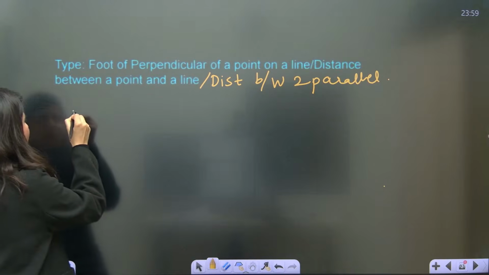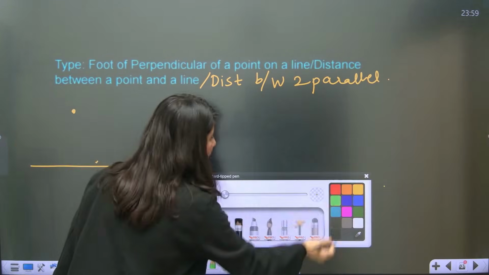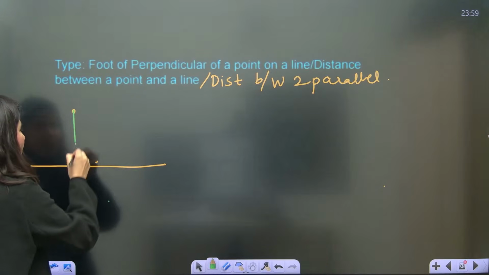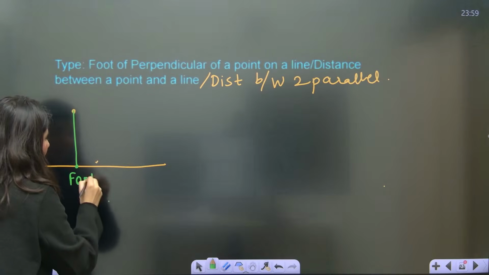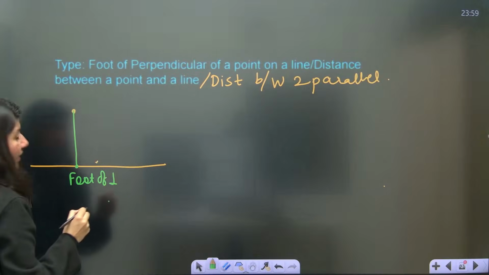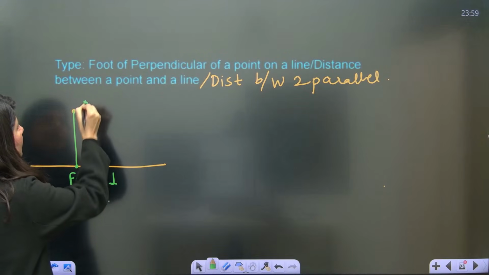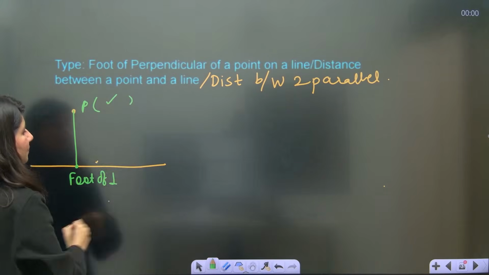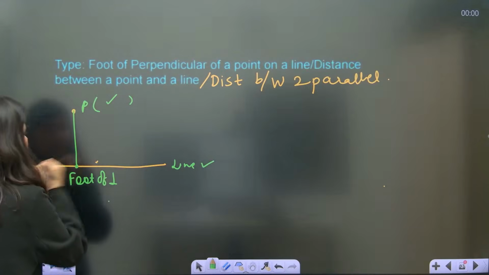Understand? First of all, a point is given, a line is given, and you are looking for this point. So you have to draw a perpendicular, and this is foot of perpendicular. How to get foot of perpendicular? Okay. First of all, this point is right here. This is your P point which is given to you. Line is already given to you. How to calculate this particular point?